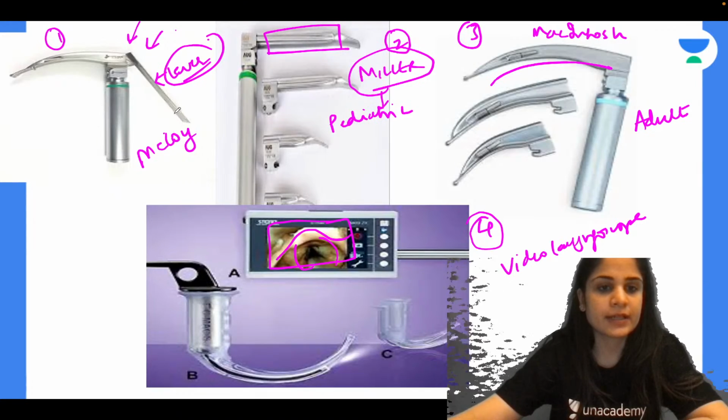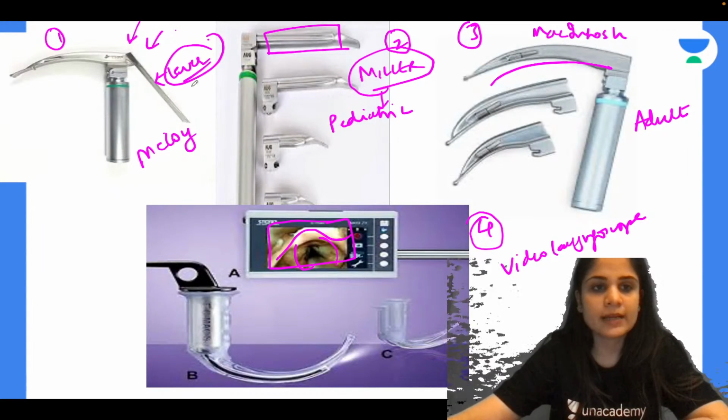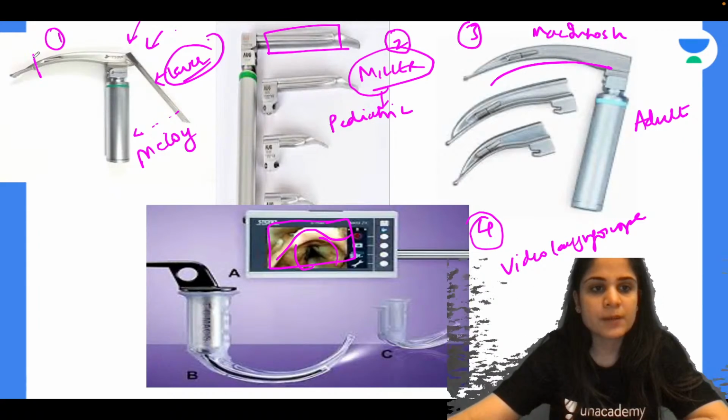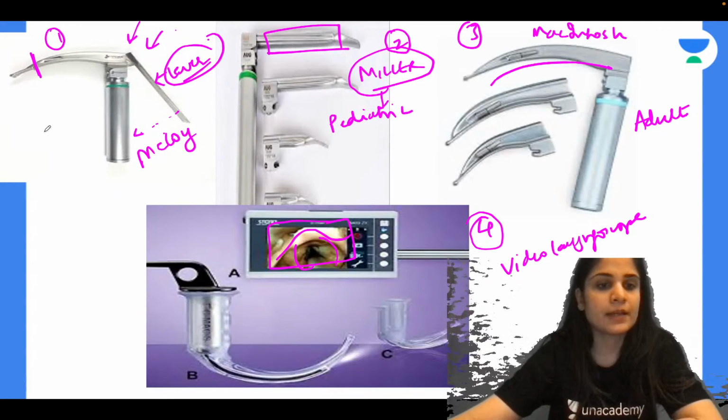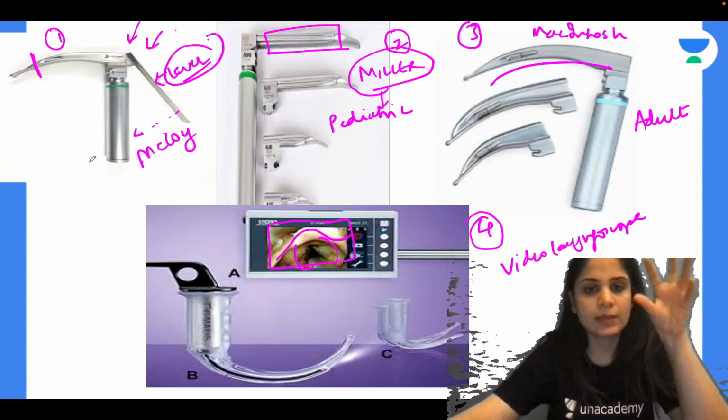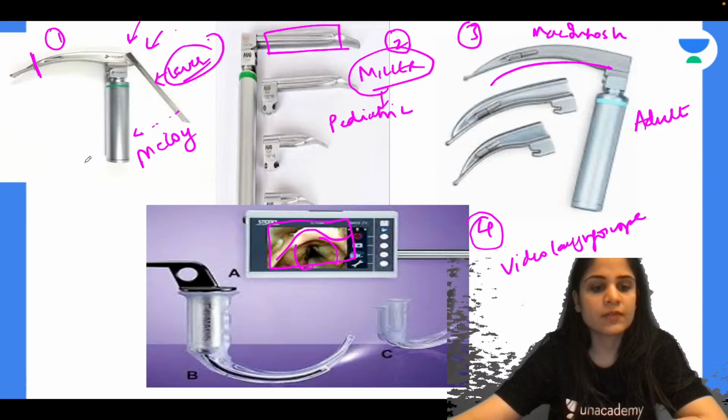Whenever you have a difficult airway, it looks very similar to Macintosh. It has a curved blade only, but when you press this lever down, this part will get lifted up. It is a flexible scope. This part gets lifted up and it lifts up the epiglottis, so you are able to see the vocal cords very well. Okay, so this is your McCoy blade.